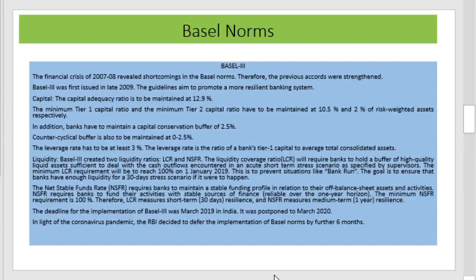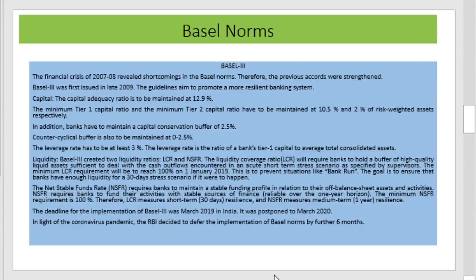That is, the first one is the liquidity coverage ratio, that is to hold a buffer of high quality liquid assets. The second one is the net stable funding ratio, which requires banks to maintain a stable funding profile in relation to their off-balance sheet assets and activities.